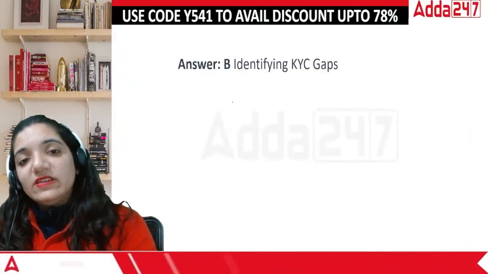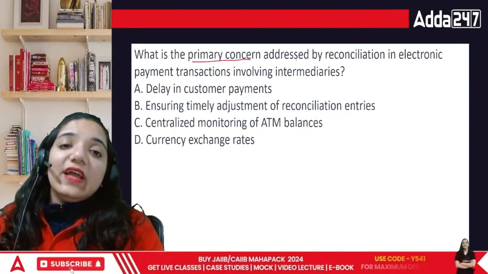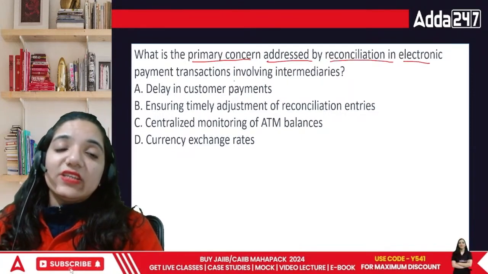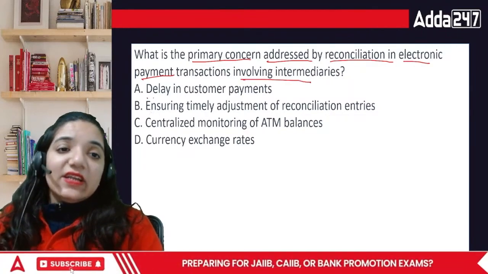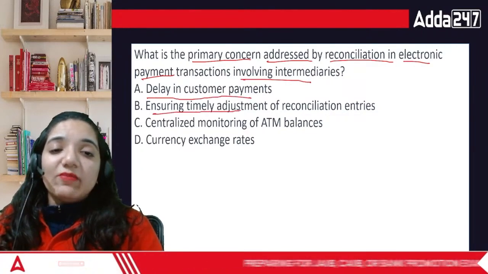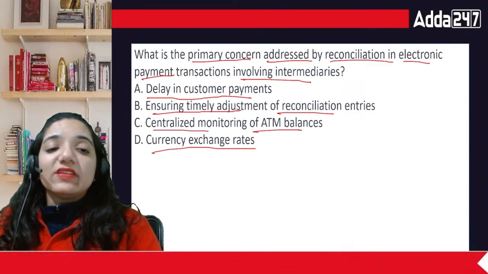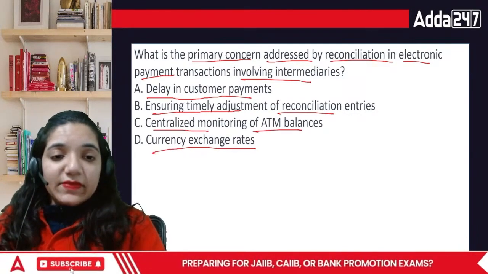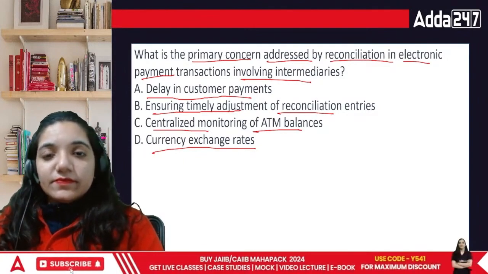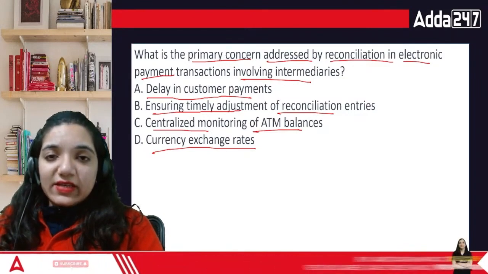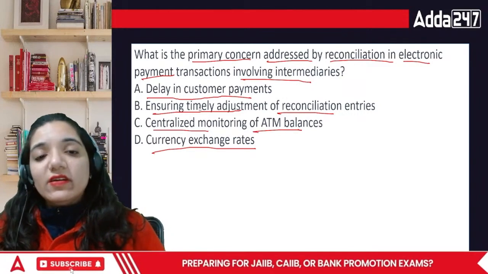Now, here comes the next question, everyone. What is the primary concern addressed by reconciliation in electronic payment transactions involving intermediaries? Delay in customer payments, ensuring timely adjustment of reconciliation entries, or centralized monitoring of ATM or currency exchange rates. What is the primary concern? One of the most important concerns related to the area of electronic payment.